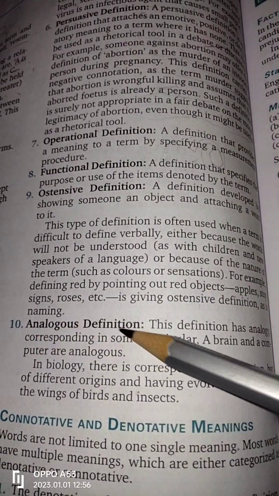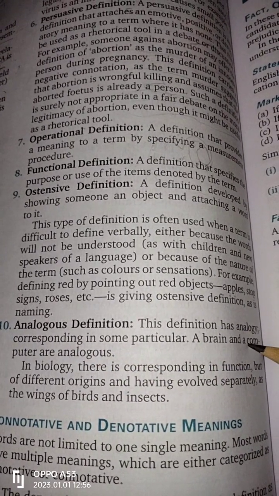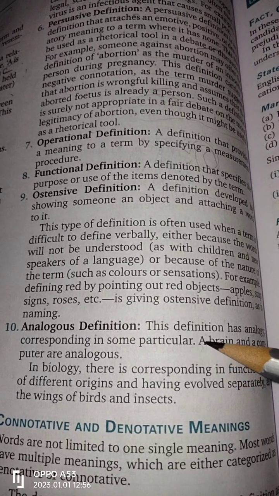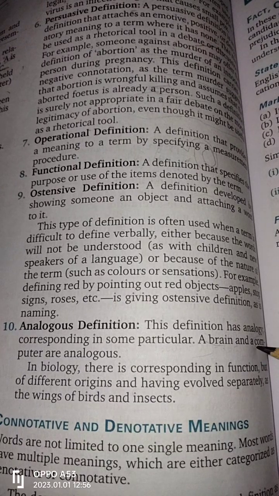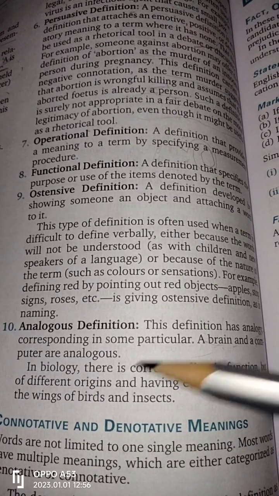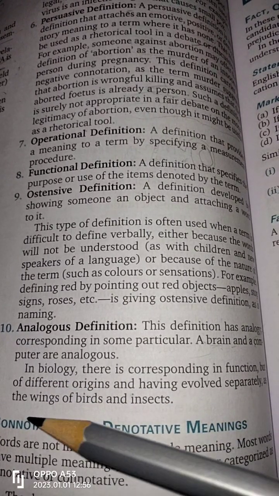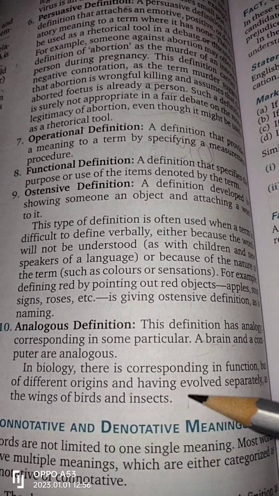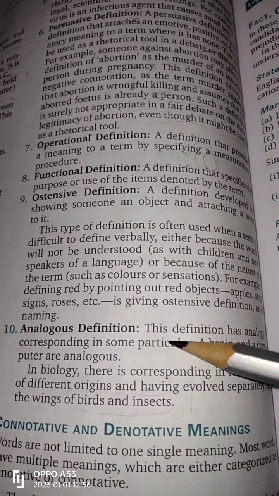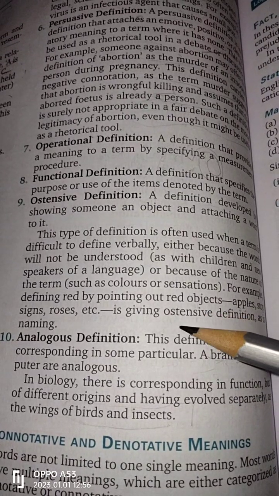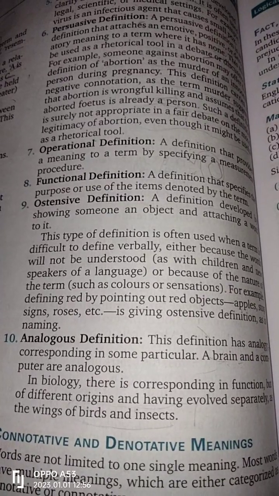And what is analogous definition? This definition has analogous corresponding in some particular. A brain and a computer are analogous. So brain and computer are like the same things, and the same things are called analogous things. In biology, they are corresponding in function but are of different origin, having evolved separately, like the wing of birds and insects. Something that is somewhat similar is called analogous. If I say that pencil and pen are analogous things, because pencil also writes and pen also writes, that's called analogous things.